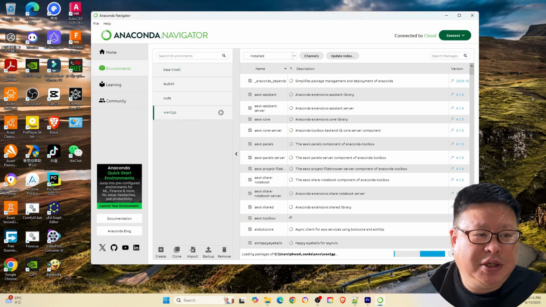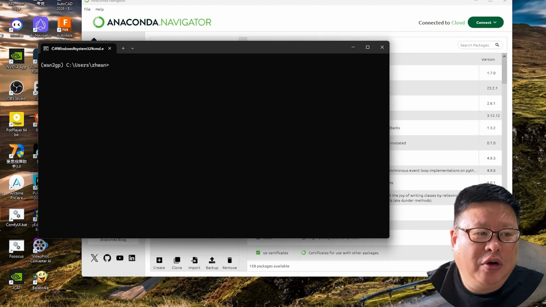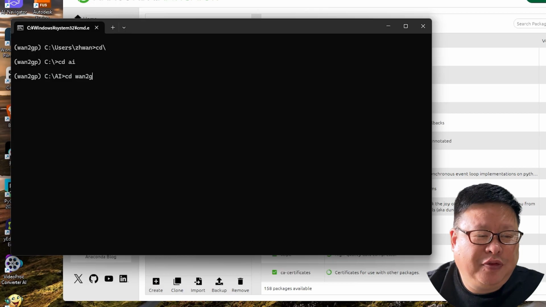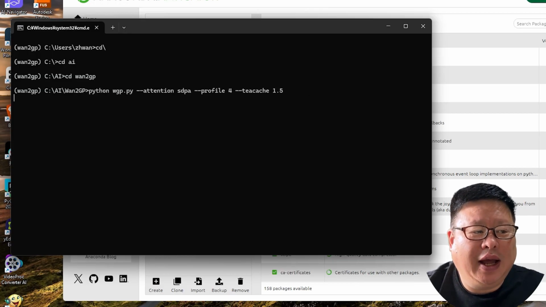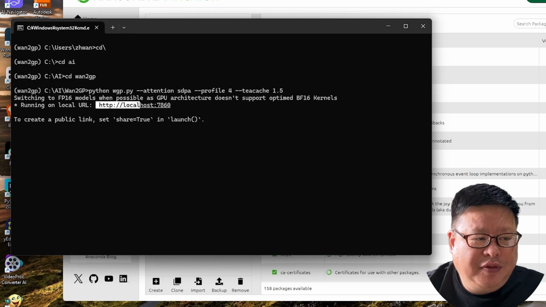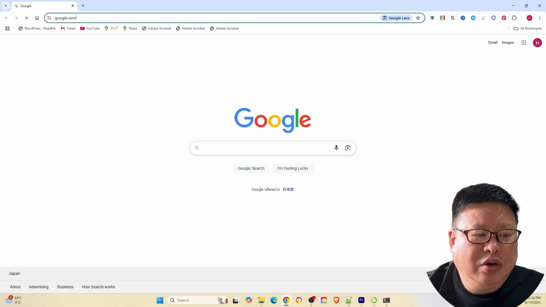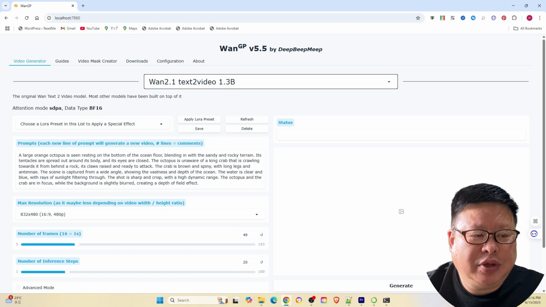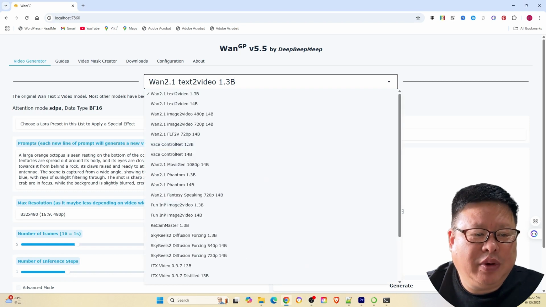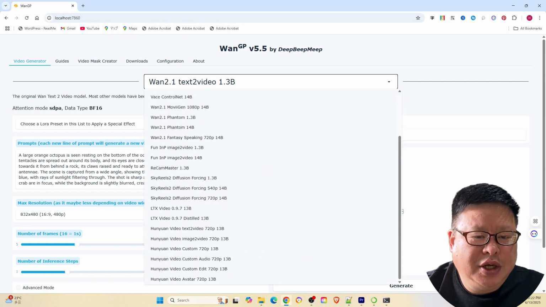This enables SDPA attention and profile 4 for slow but stable performance. The Tcache parameters boost the speed. Access the UI. Once the server starts, visit http://localhost:7860. The UI integrates many popular models for each use.